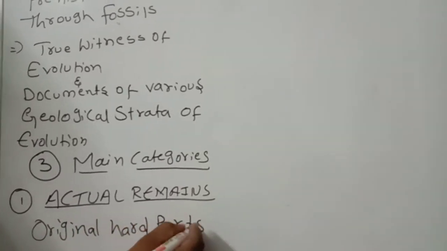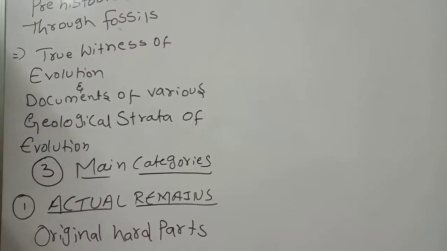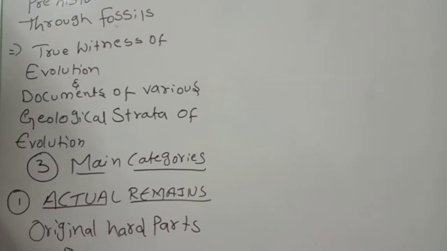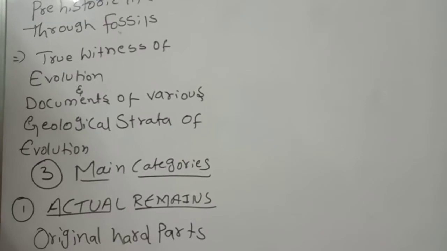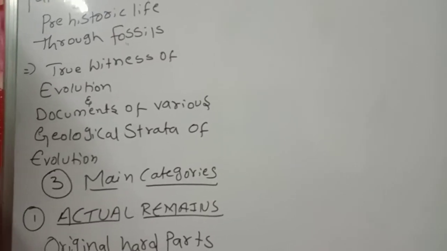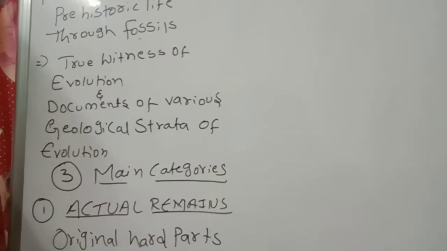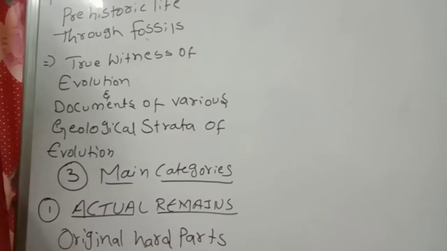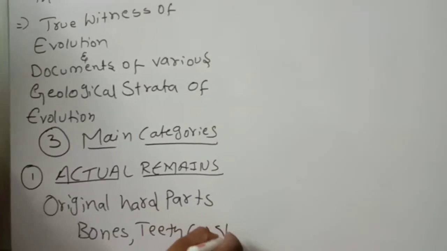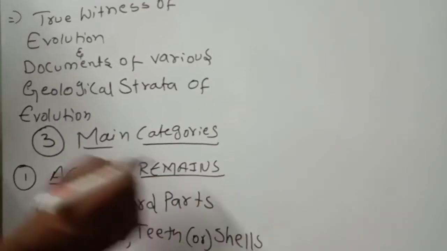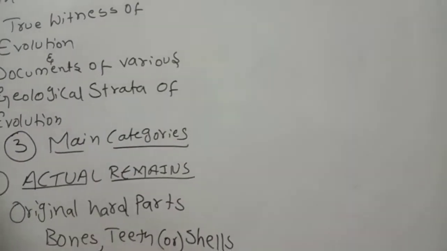If an animal dies, what parts will we see? Such as bones, teeth, or shells. These all are original hard parts, and they are preserved. Very important.